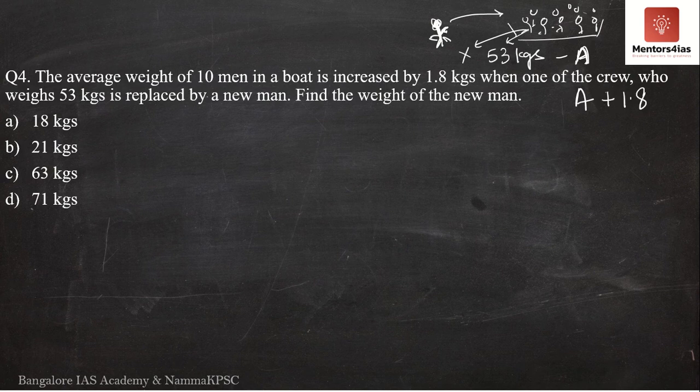See, earlier the average was A. Now the average weight increases by 1.8, therefore the new average is A plus 1.8. So I hope you've understood till here.